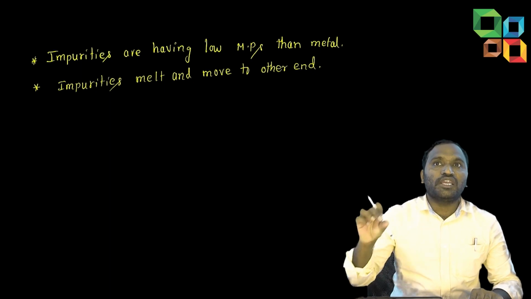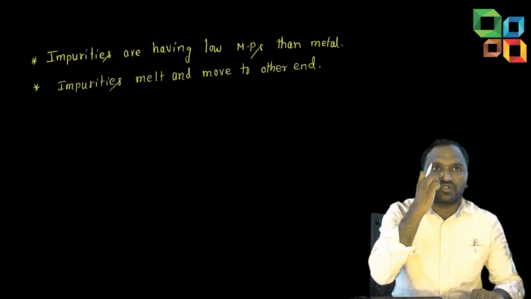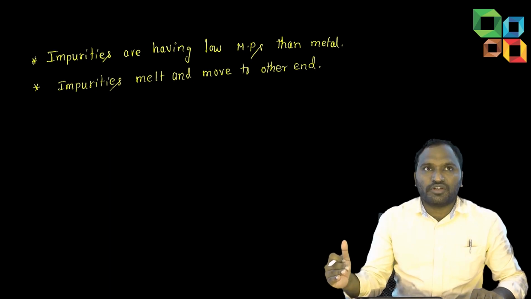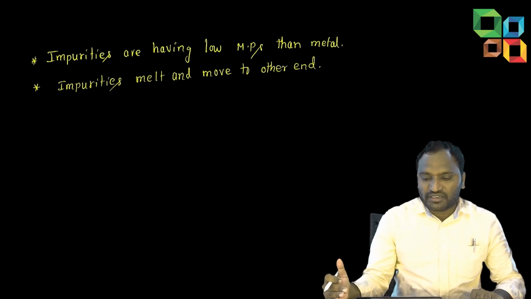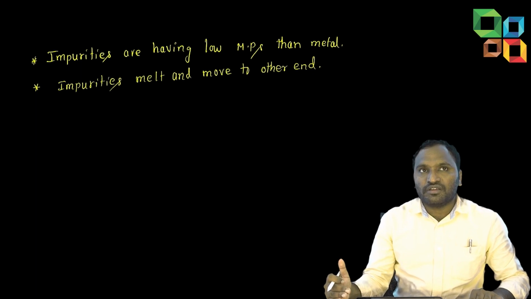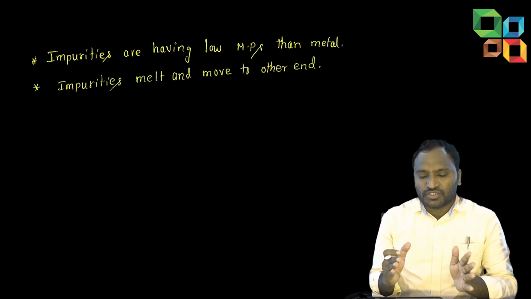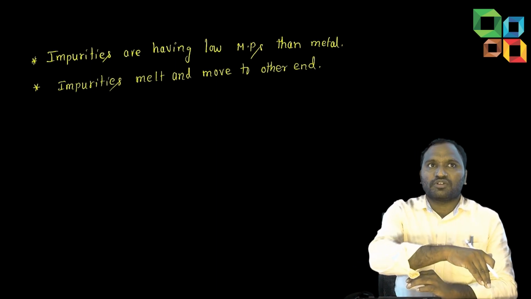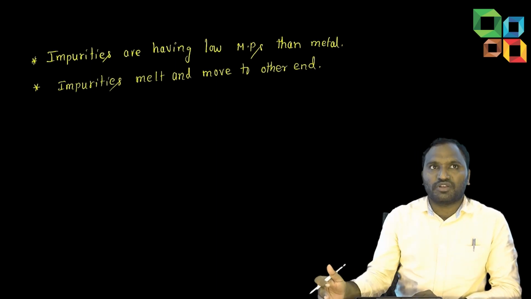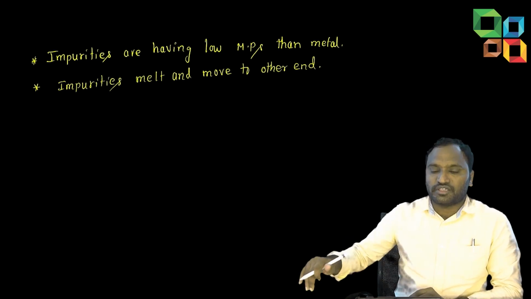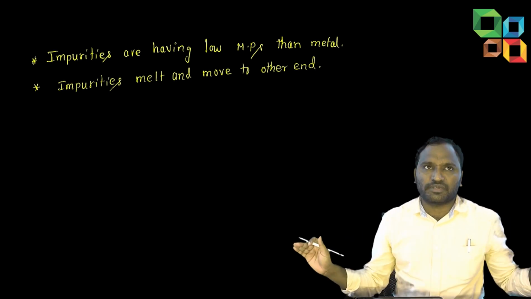Crystallization takes place in zone refining. In zone refining, the metal's melting point is a little higher than the impurities'. So once we heat just above the melting point of the metal, it will melt, but soon after melting it converts again to solid form. But impurities will not convert into solid form. They move to the other end. This is only the basic principle.